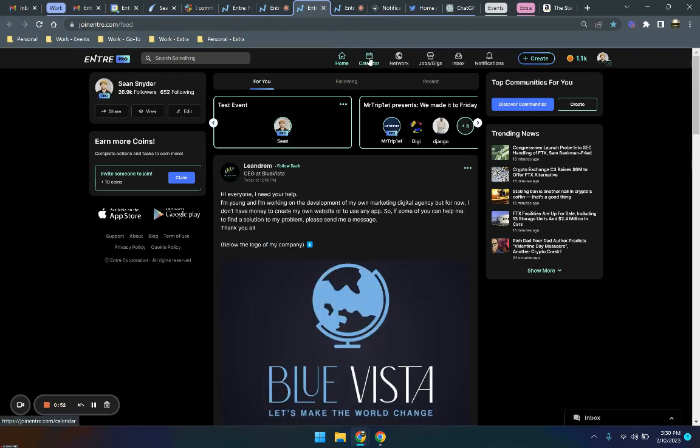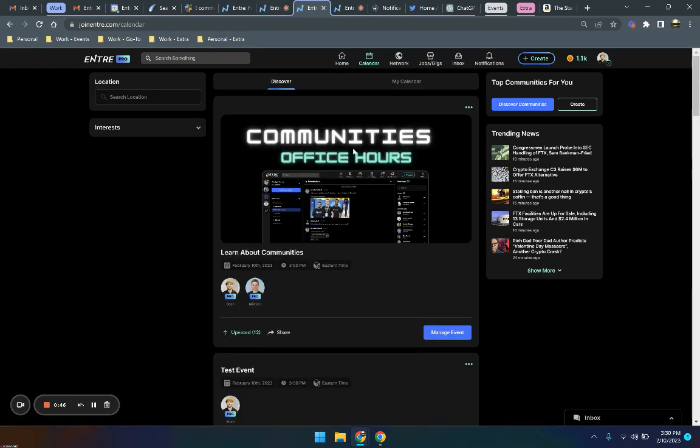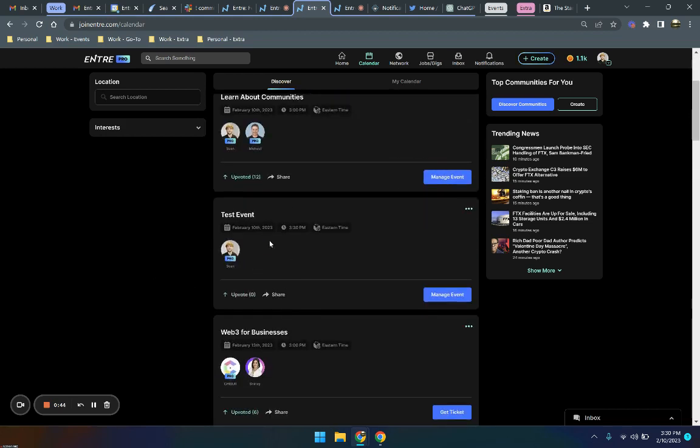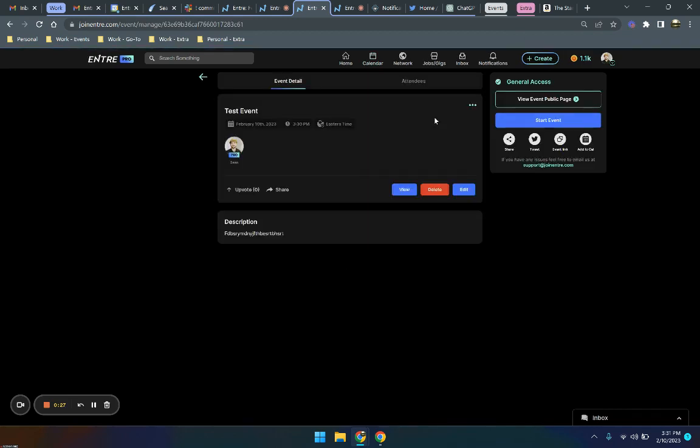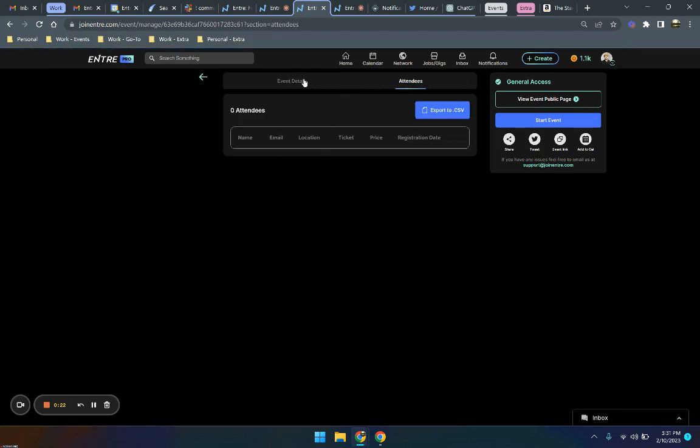In regards to the calendar, this is where you will see all of your public events and stuff. And as you can see, here's the test event that I'm using right now. It's private, so only I can see it. But under manage event, you can see all of the people who have signed up. Nobody signed up for it since it's private, but you'll be able to manage it, start it, and edit it however you want from the manage page. And then the attendees: once people start signing up for it, you'll be able to get all their emails, and you can start exporting that so you can start emailing them and keeping them updated on the event. But other than that, that should pretty much be everything.